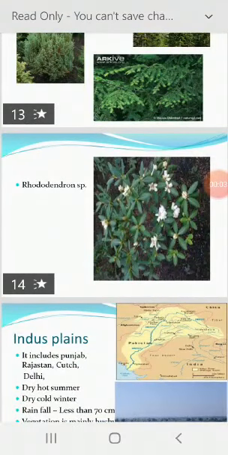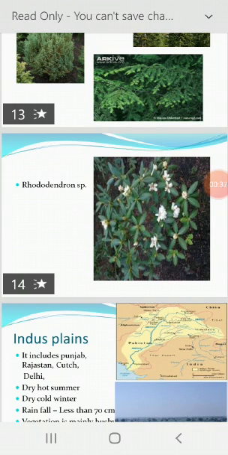This is a continuation of phytogeographical regions of India. Third one, Indus Plain. It includes Punjab, Rajasthan, Kutch, Delhi, this region, and some part of this plain is now in Pakistan. The climate of this zone is characterized by dry hot summer and dry cold winter. Rainfall is usually less than 70 centimeter, but in certain regions it is as low as 10 to 15 centimeter.